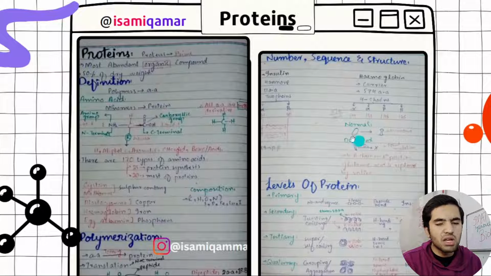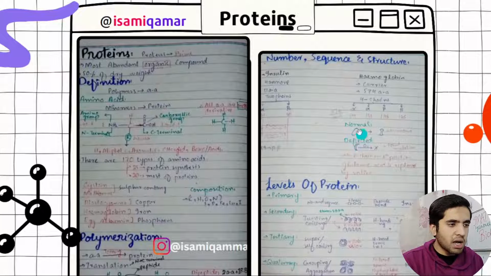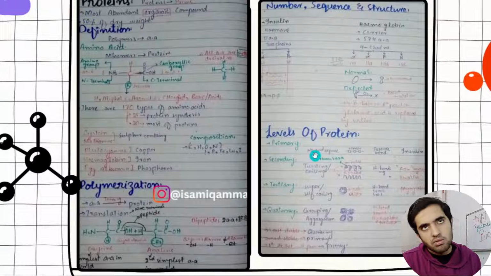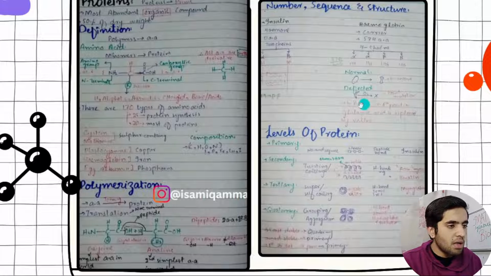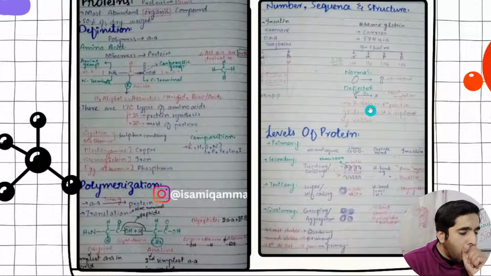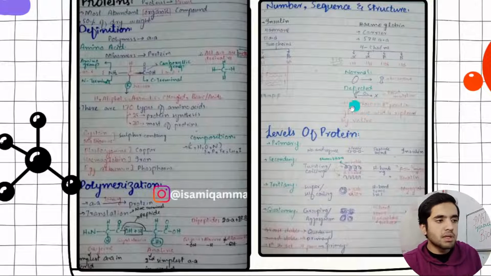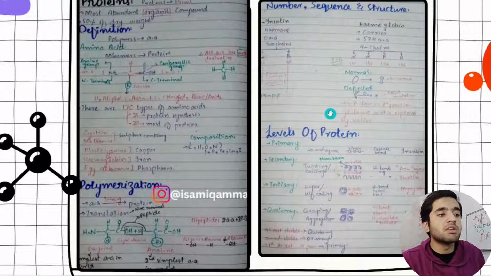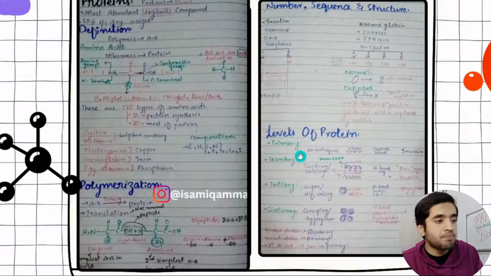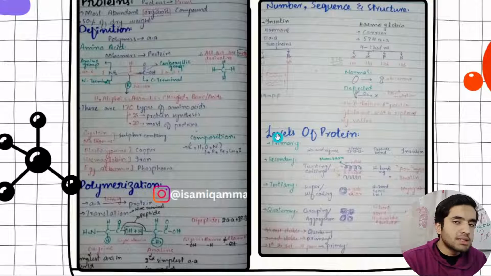This is sickle cell anemia. I wrote down something like valine. Glutamic acid is replaced by valine. Yeah, I made this. Sorry. This is how the RBC biconcave shape converts into a sickle cell shape. Sickle cell anemia it is called.